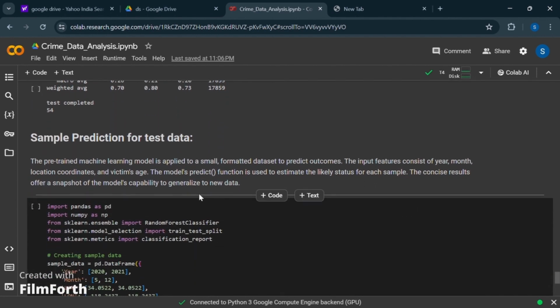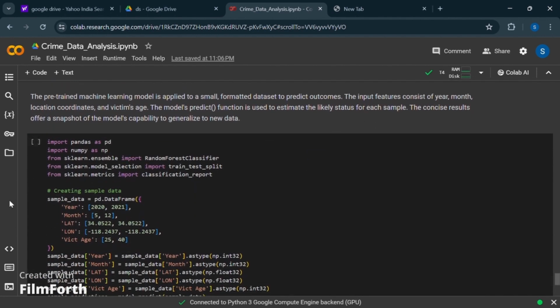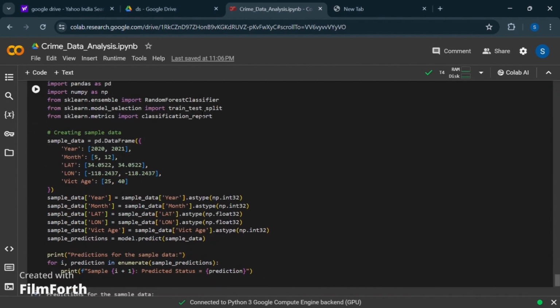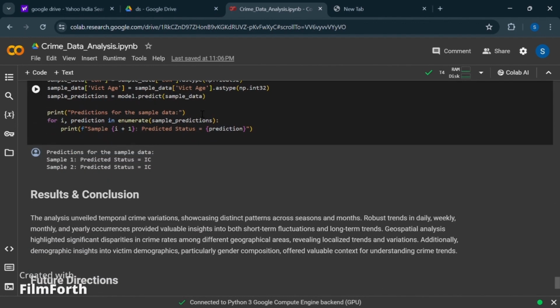The sample prediction for the test cases: the pre-trained machine learning model is now applied to a small formatted data set which has been extracted from the data set for the training purpose. The input features consist of year, month, location, coordinates, and victim's age, as mentioned in the bar graph above, which we have seen for the age, gender, area, and number of victims. The model's predict function is used to estimate the likely status for each sample. The concise results offer a snapshot of the model's capability to generalize to new data. After prediction, we can see a prediction status each time.